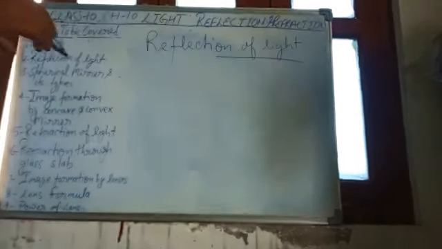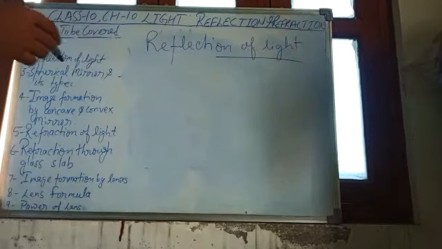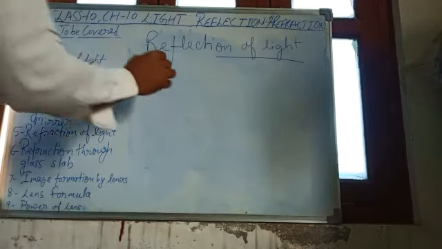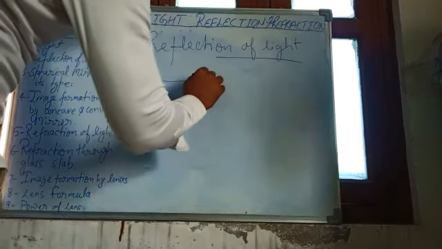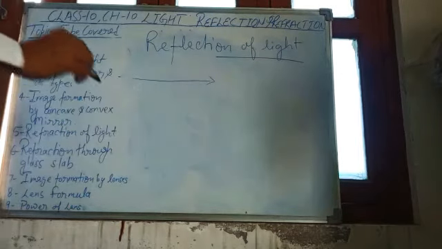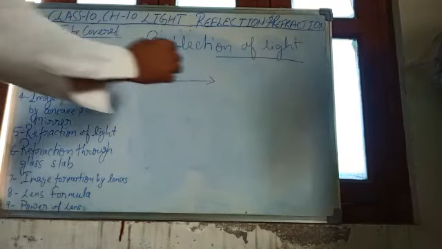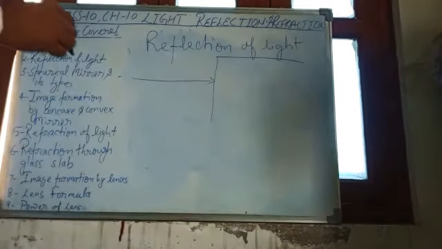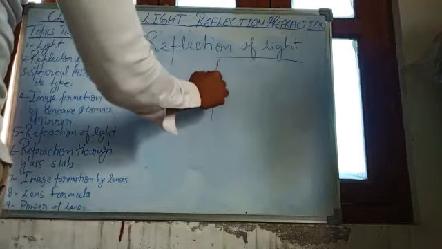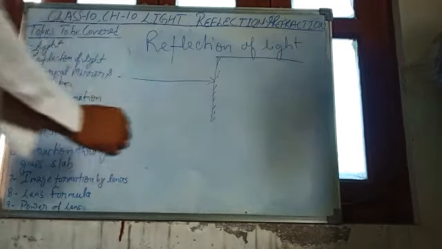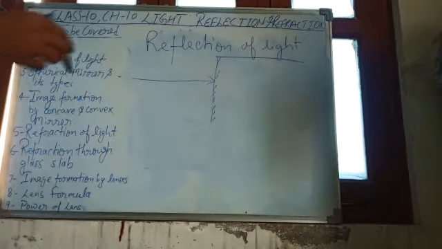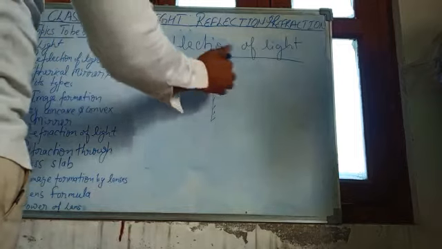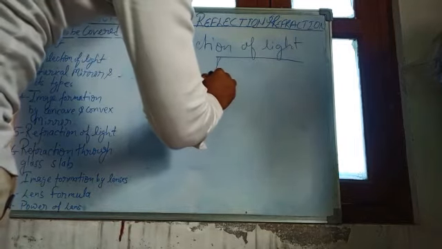When a light ray strikes an opaque surface, let us suppose this light ray is traveling in a medium and it strikes a boundary. Let us suppose there is a mirror in front of this. Then what will happen? There is no option for light to get transmitted from here, as it is an opaque object.